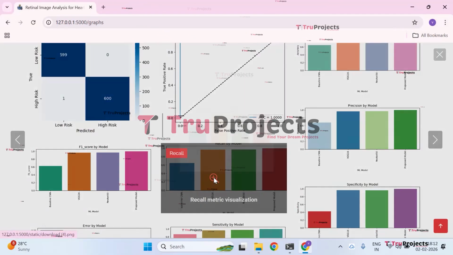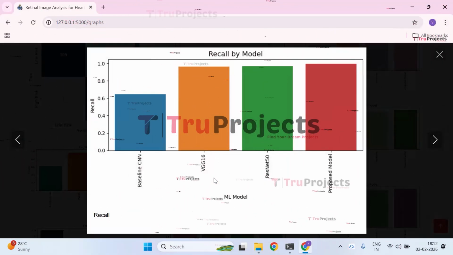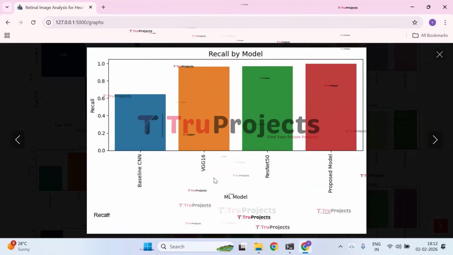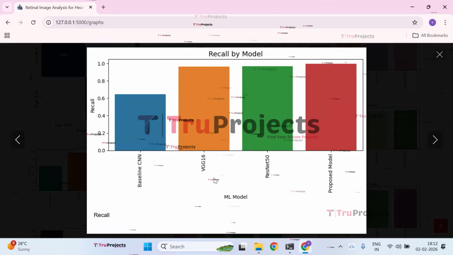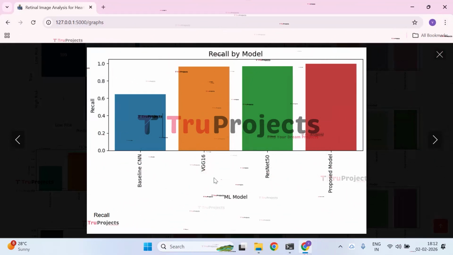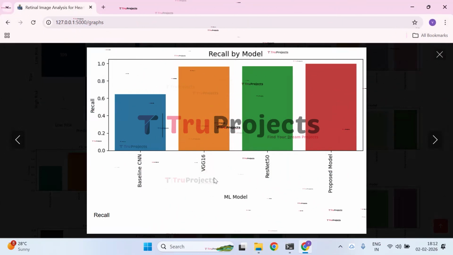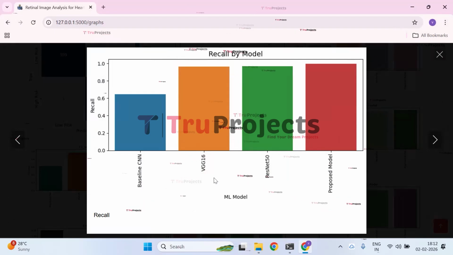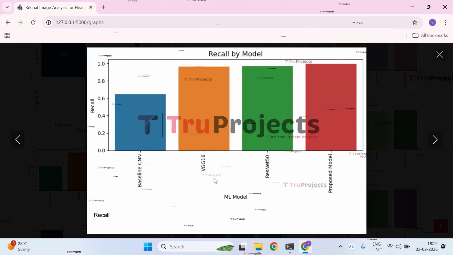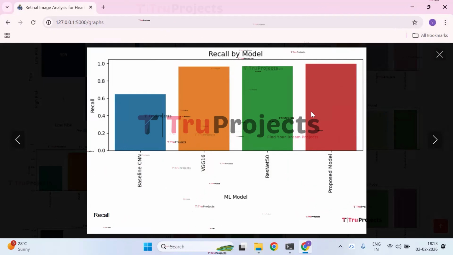And next we have the recall metrics graph. The graph compares the recall performance of different models, indicating how well each model identifies positive cases. The baseline CNN shows lower recall, meaning it misses more true positive cases. VGG16 and ResNet50 demonstrate strong recall values, while the proposed model achieves perfect recall. This indicates that the proposed model is most effective in correctly identifying all high-risk heart disease cases.